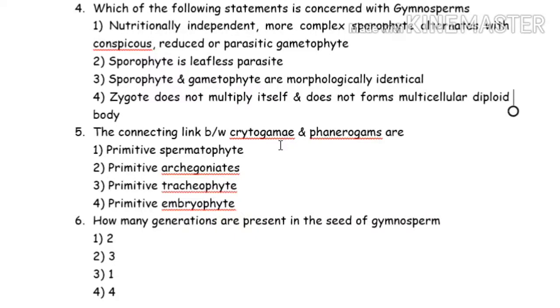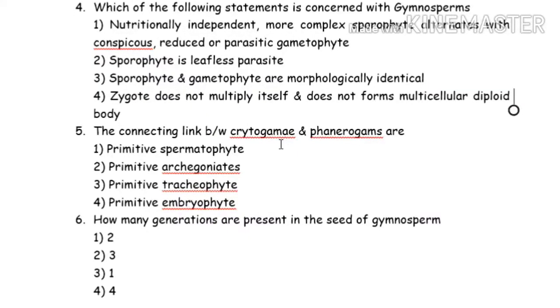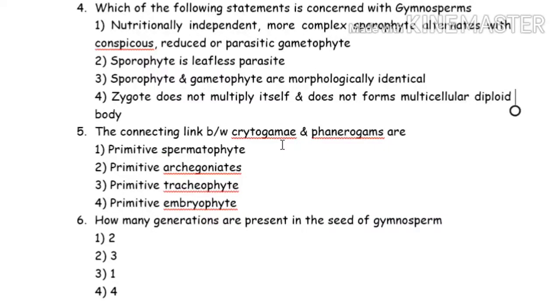And the female gametophyte of gymnosperm is known as endosperm. And inside that, the embryo will be there after fertilization. So I think you can check: parent body, sporophyte is ovule, gametophyte is endosperm. Here in case of the gymnosperm, the gametophyte is known as endosperm, female gametophyte, and the future sporophyte is in the form of embryo. So now you can count and tell me how many generations are present in the seed. And this is the PMT question of 2020.